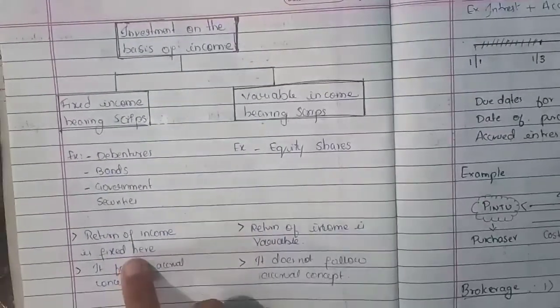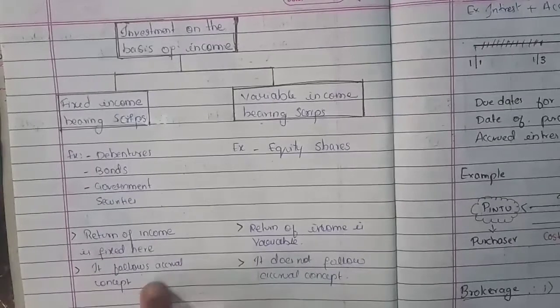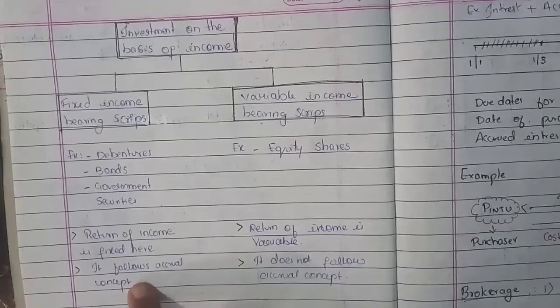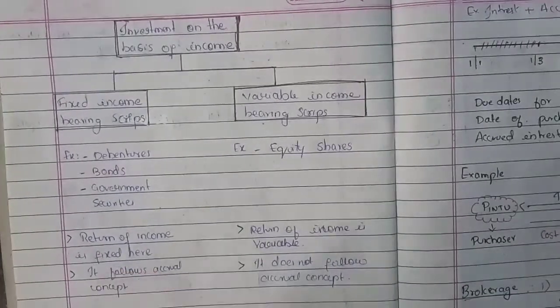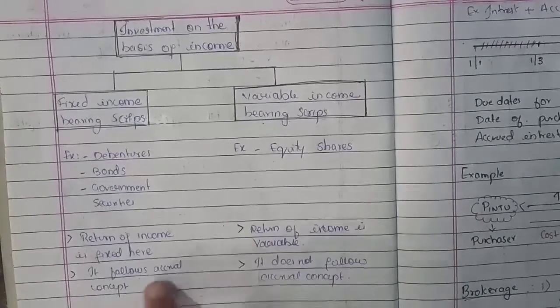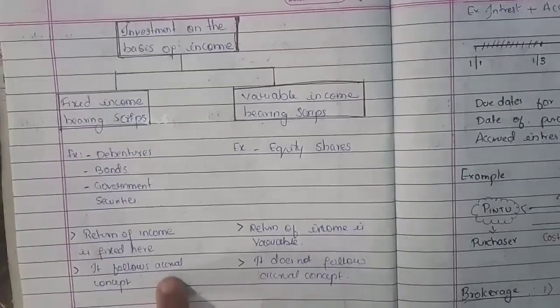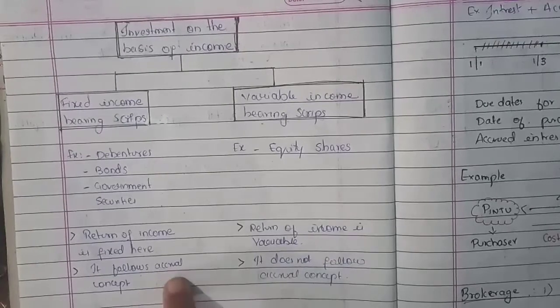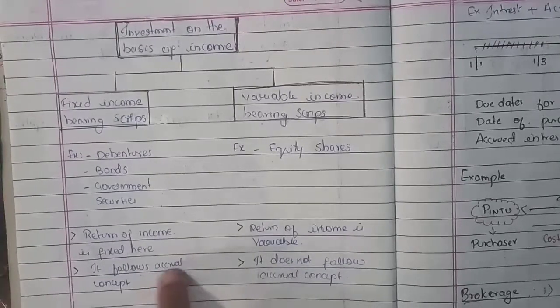And fixed income bearing scripts follow the accrual concept method. Whether the interest or the income on the fixed basis is received or not, it just calculates and records the matters on the basis of the accrual concept.